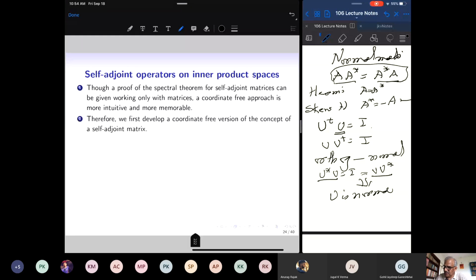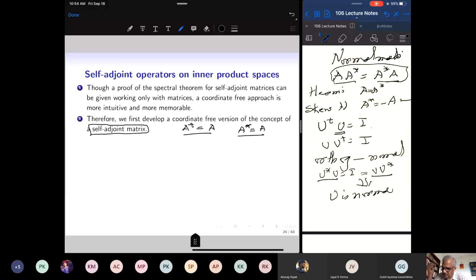So we want to develop a coordinate-free version of the concept of a self-adjoint matrix. Self-adjoint matrix is a common name for symmetric matrices and Hermitian matrices, so both are called self-adjoint. A self-adjoint real matrix is real symmetric, and a self-adjoint complex matrix is a Hermitian matrix. I will use the same terminology: if it is real, it is symmetric; if it is complex, it is Hermitian.